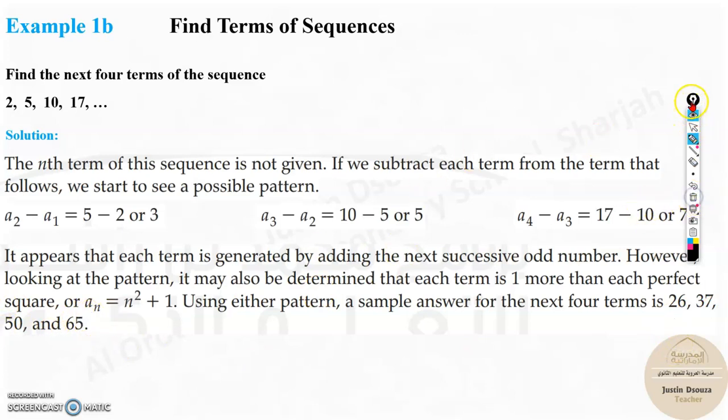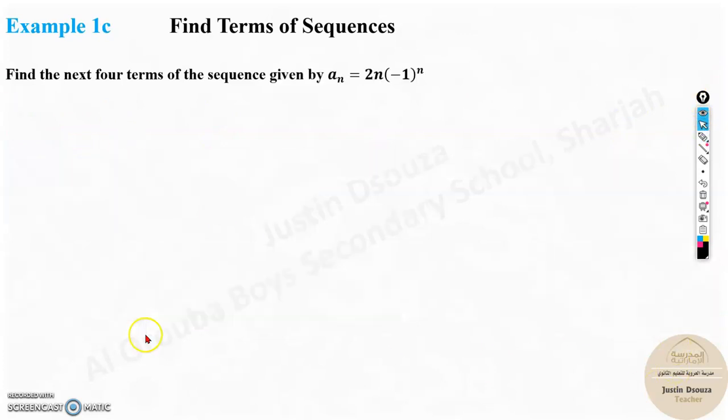Takes quite a while, but if you recognize the numbers, it's easy to find these patterns. Okay, these are about perfect squares. So now, last one in this, you can see over here they have given a formula. Now this could be told as an explicit formula. Why? Because you can put n and you can easily find the numbers or the terms.